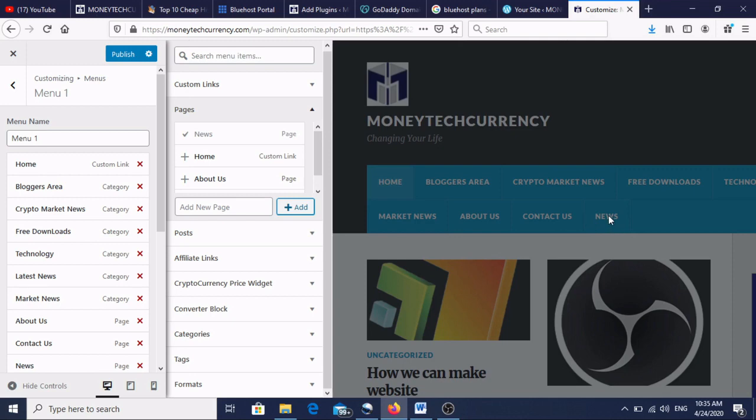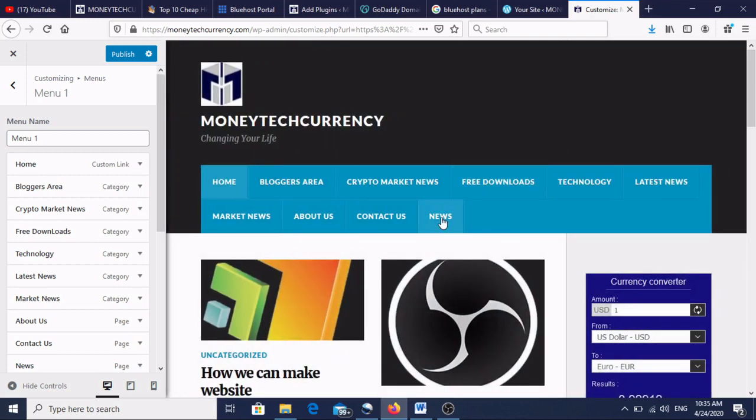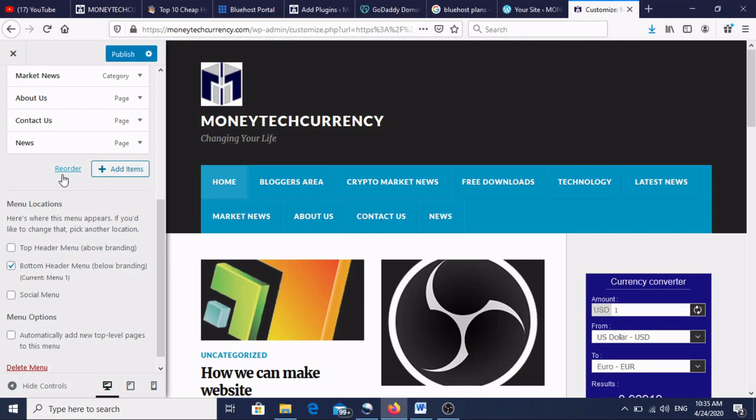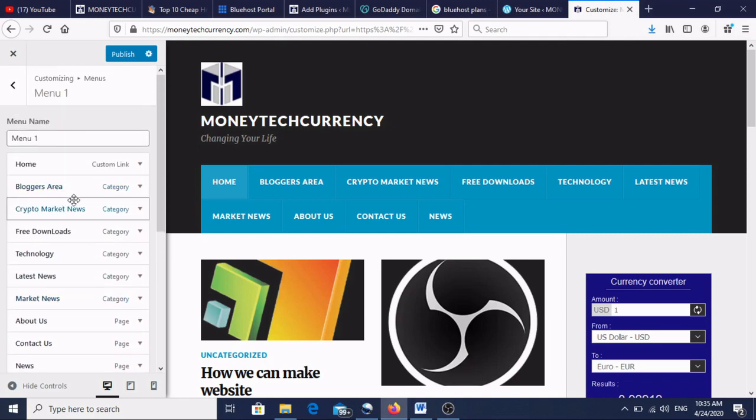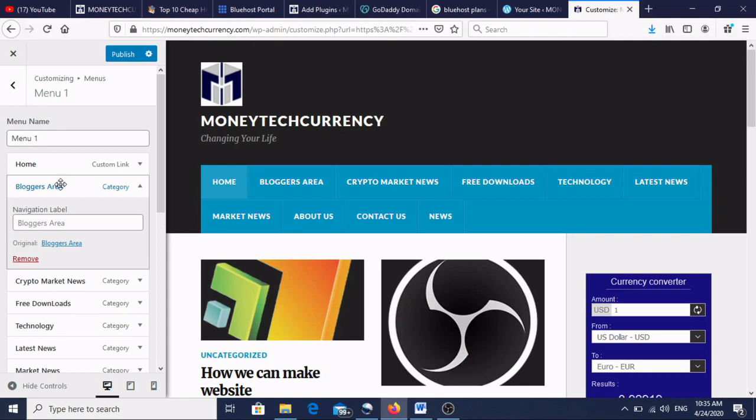See, if you can see this, news is coming here. It was not there before we added it, and now it is coming here. Like this we can edit two or three things more. So add new, remove also we can do, if we choose here, blog, then we can remove also. So this is also very important.